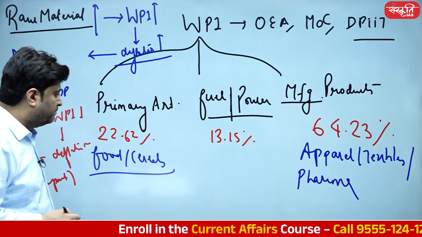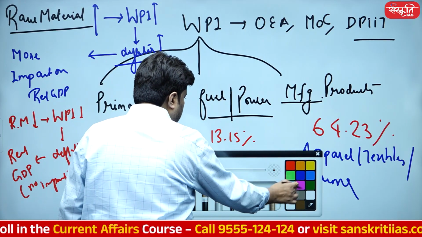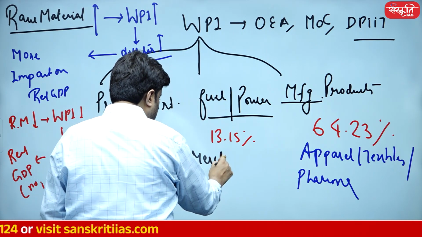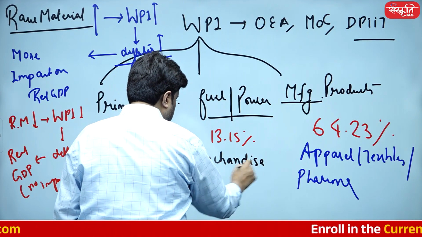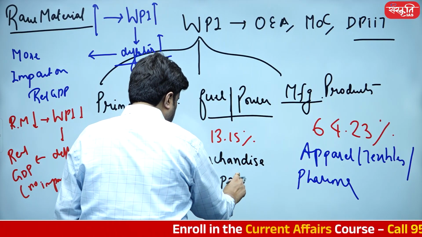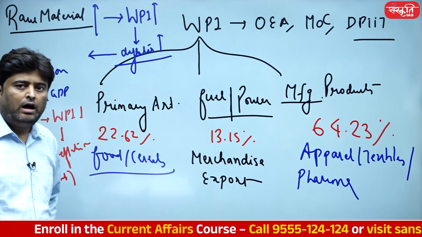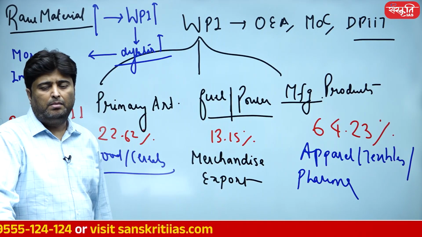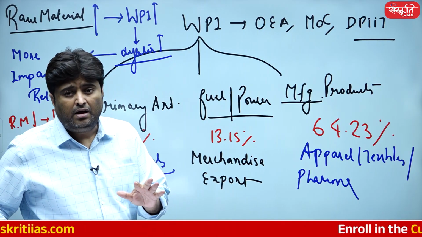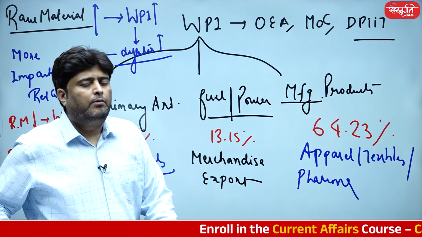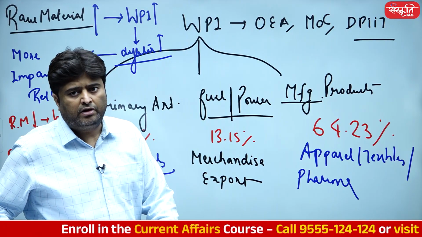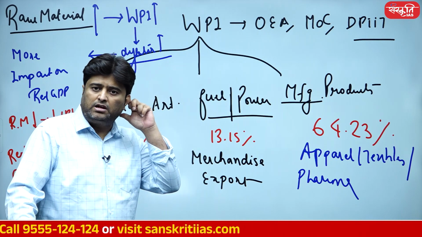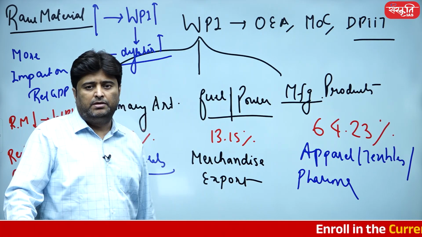What is India's total merchandise export? If I'm not wrong, our merchandise export is now touching $440 billion. Now check the exact figure. Merchandise export includes only manufacturing. I'm not talking about service export. Service export is very good, it is touching $250 billion. But service export also has a huge amount of threat. What are the threats? It is always going to be replaceable.